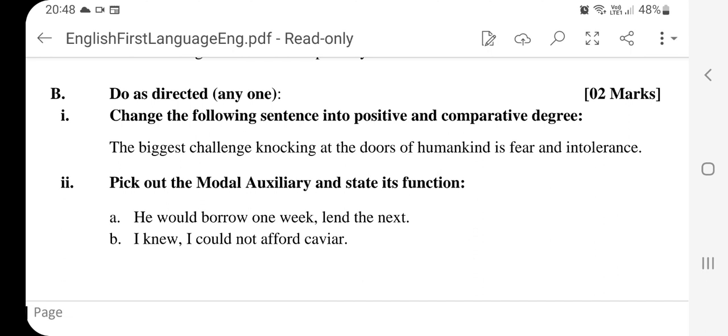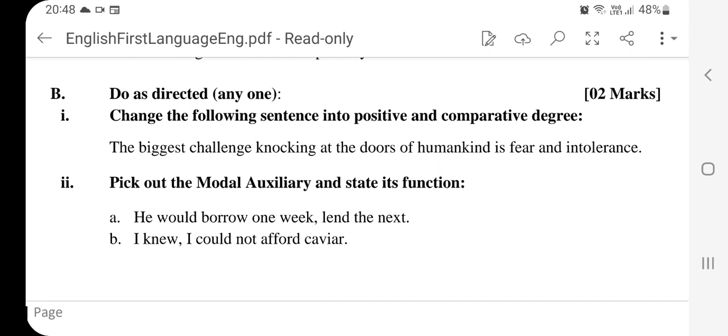Or you could also write as, fear and intolerance are bigger than any other challenge knocking at the doors of humankind. Both will be marked correct.